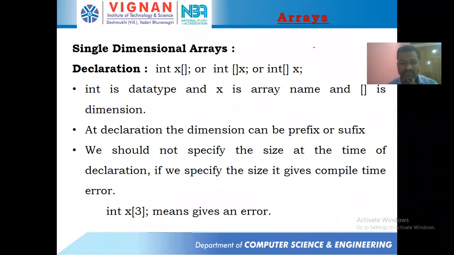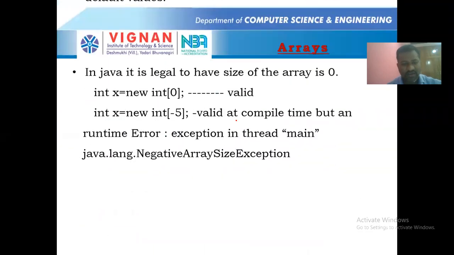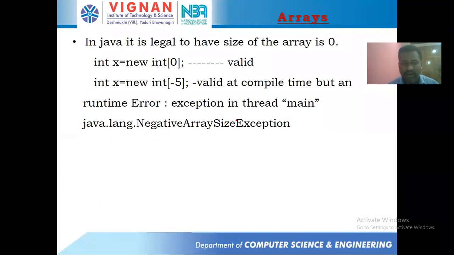So for a single-dimensional array, this was the syntax. We need to take int, a space, the variable name followed by an opening and closing subscript, and this subscript can be taken before the variable or after the variable, or anywhere. And if you take the size there, then the Java compiler generates an error. And this is how we construct and allocate memory for a one-dimensional array, and then we see how the memory is going to be allocated. If you take the size as 0, then there won't be any problem. Or if you assign any value to a variable, then again the compiler generates an error.